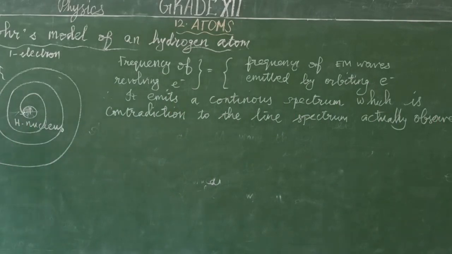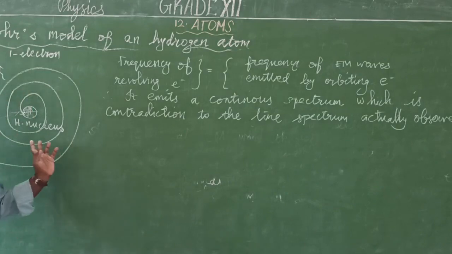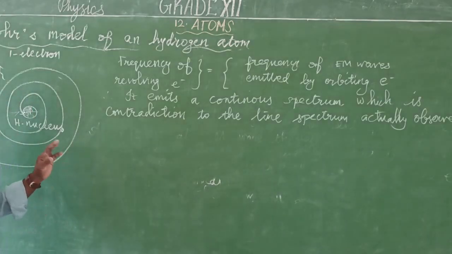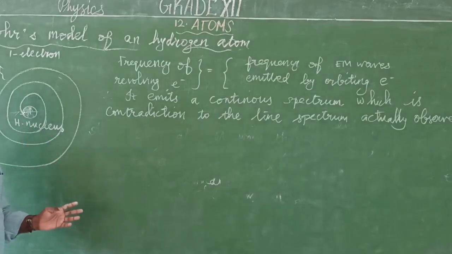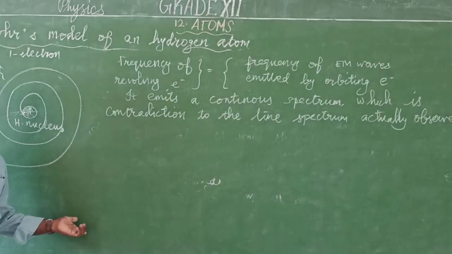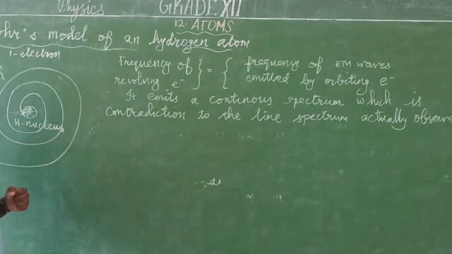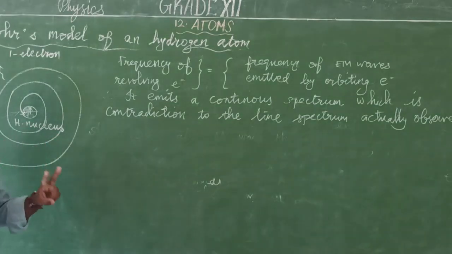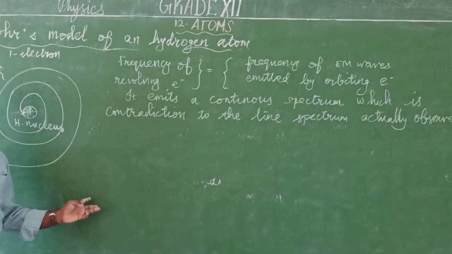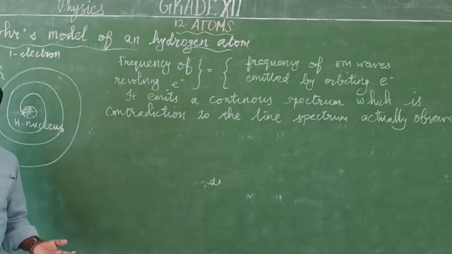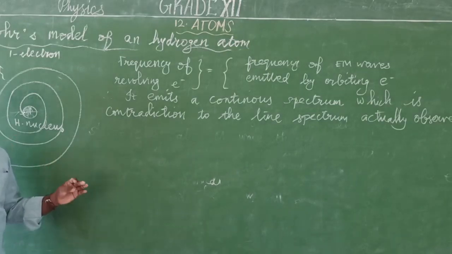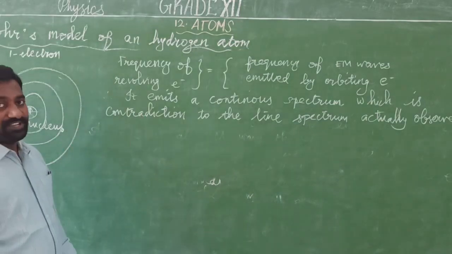From the Bohr model of the hydrogen atom, we can state the Rutherford limitations. Rutherford failed to explain the line spectrum. Moreover, this concept is based on electromagnetic theory. He used a simple hydrogen atom, but he couldn't explain how the simple hydrogen atom emits a complex line spectrum. So these two reasons are the limitations of the Rutherford atom model. He did the experiment correctly, but he failed to explain many things related to the line spectrum.